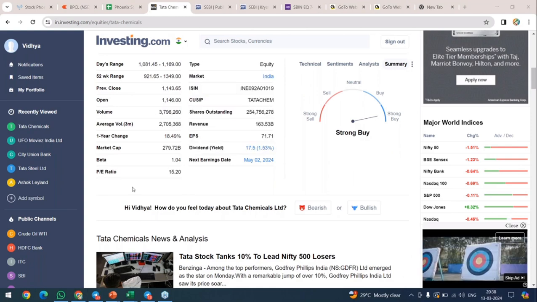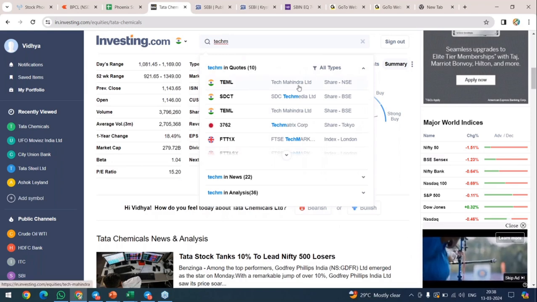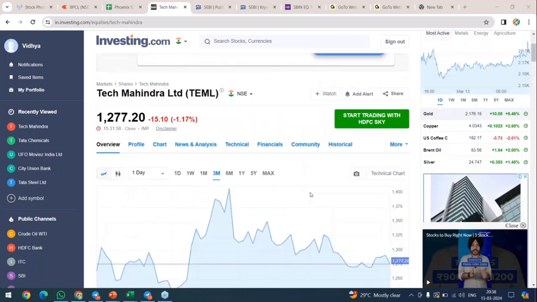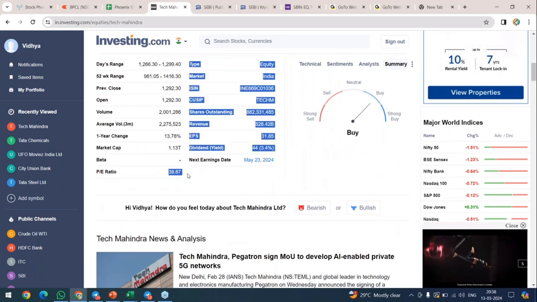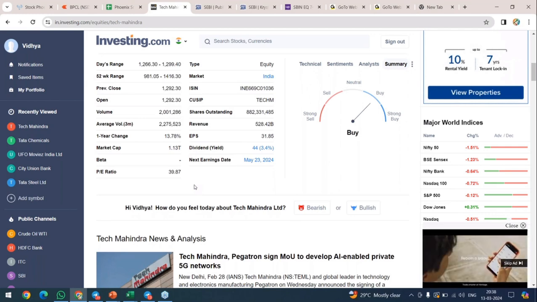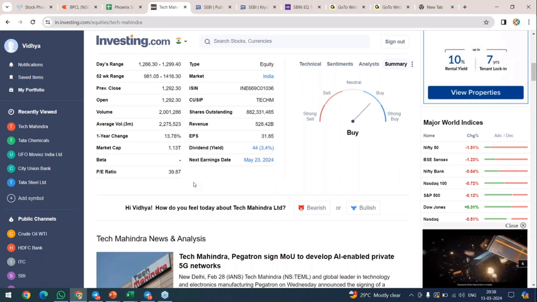Okay, so now we are going to Tech Mahindra. Okay, let me check it. Tech Mahindra share price. Okay, this is not at all recommended for investment. But you can ask me, I am planning for trading tomorrow, you are telling me it's not recommended. I am telling no for investment, but yes for intraday. Intraday or trading, no problem for a short term. But for a long term, if you are looking, this is not the right stock.